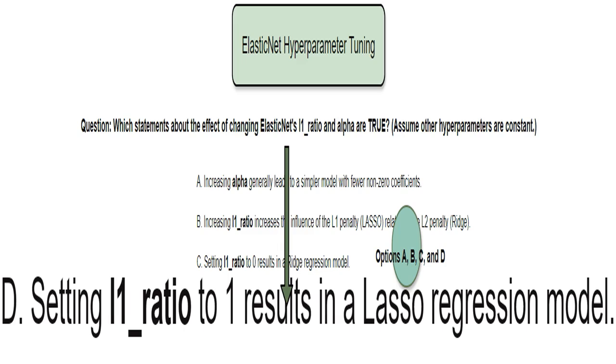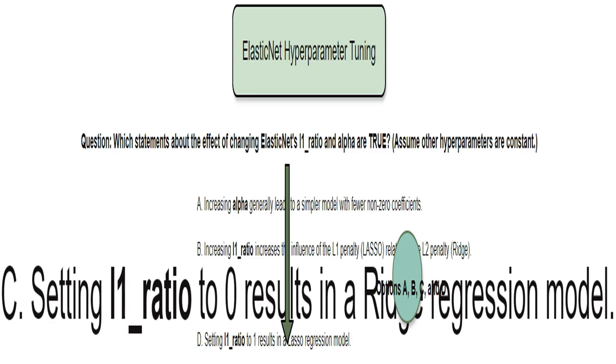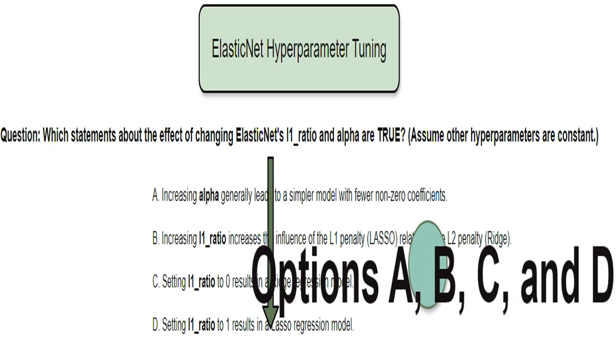Setting L1 ratio to 1 means we are only using lasso regularization, making it equivalent to a lasso model. Lasso is great at feature selection, discarding less important factors. If L1 ratio is 0, only ridge regularization is used. This means we use a ridge model. This type of regularization helps with multicollinearity. Conclusion: all statements A, B, C and D are indeed true statements about how hyperparameters work in an ElasticNet model.